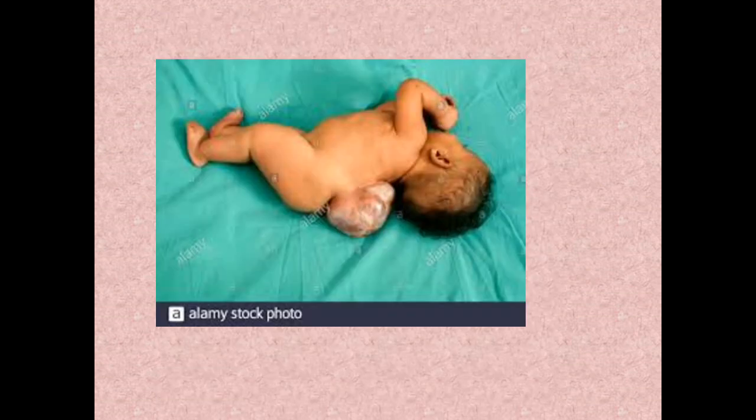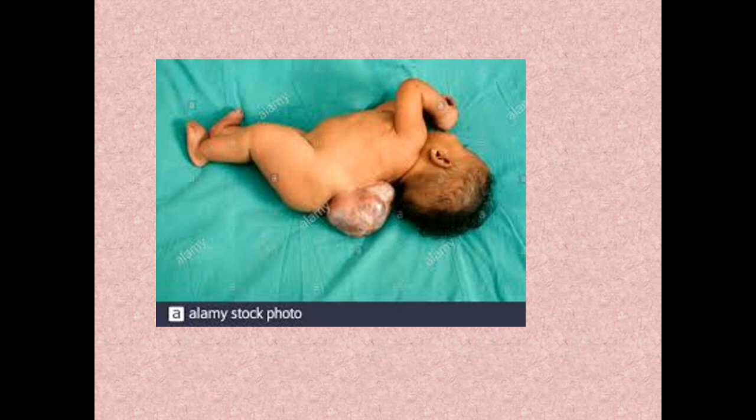So this is a picture showing meningomyelocele. Not only the meninges but also a part of the central nervous system is penetrating through the defect in the vertebrae. Here, in which part can you see it? It is seen in the lumbar region. The most common is thoracolumbar meningomyelocele. It can even be seen in the thorax, it can even be seen in the sacral region, but the most common is thoracolumbar. Okay, so that is meningocele or meningomyelocele.